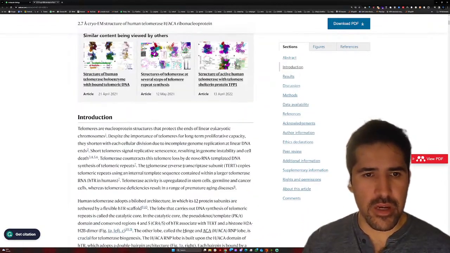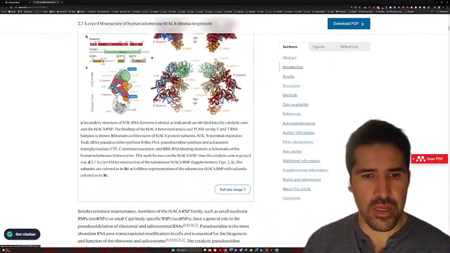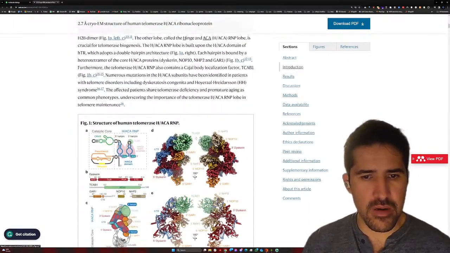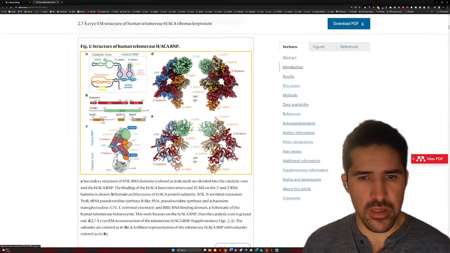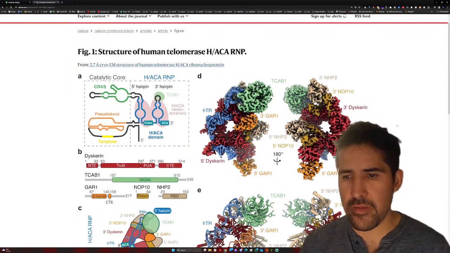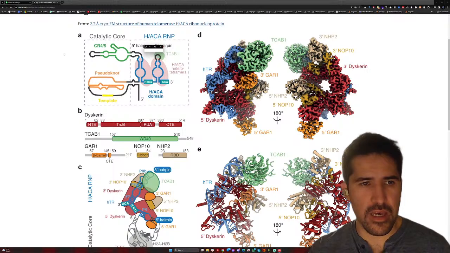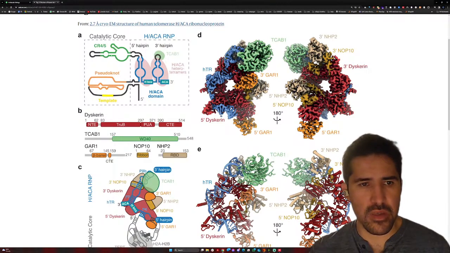Obviously we are not going to read the complete paper. Maybe we can see something overall, but what I usually try to see is the figures. Sometimes the figures talk by themselves. You can see here that it is very interesting because it notes by color the structure of the human telomerase.